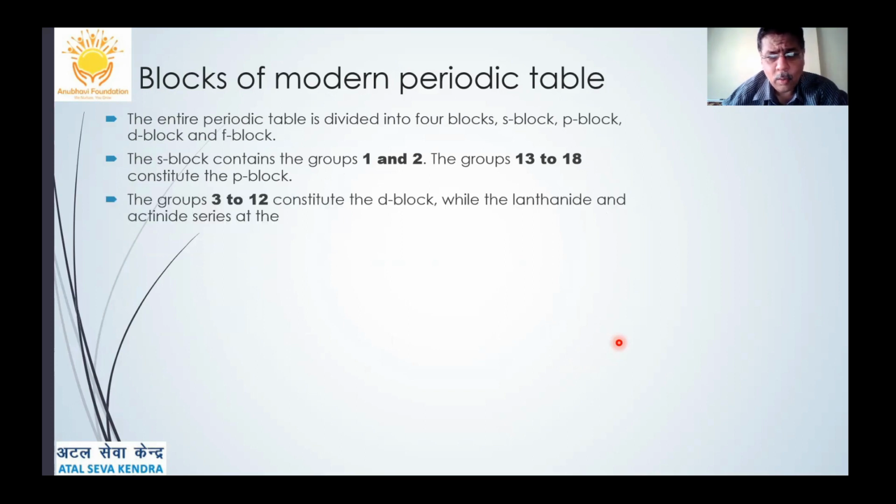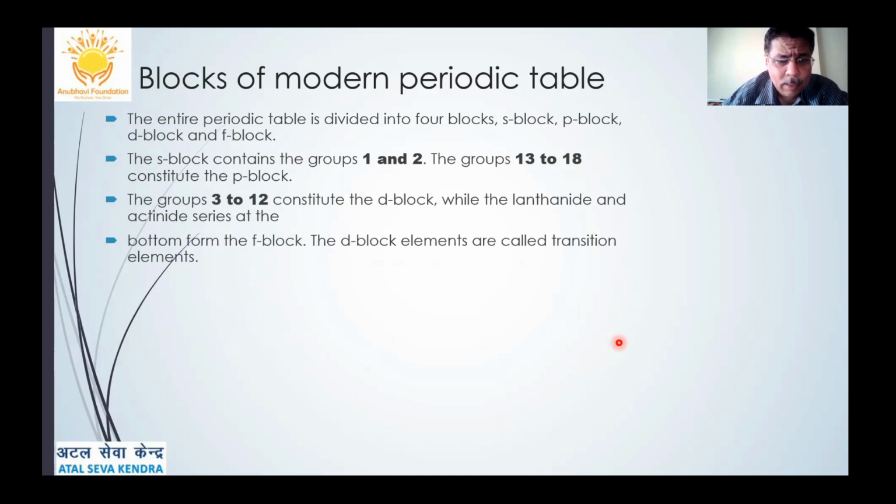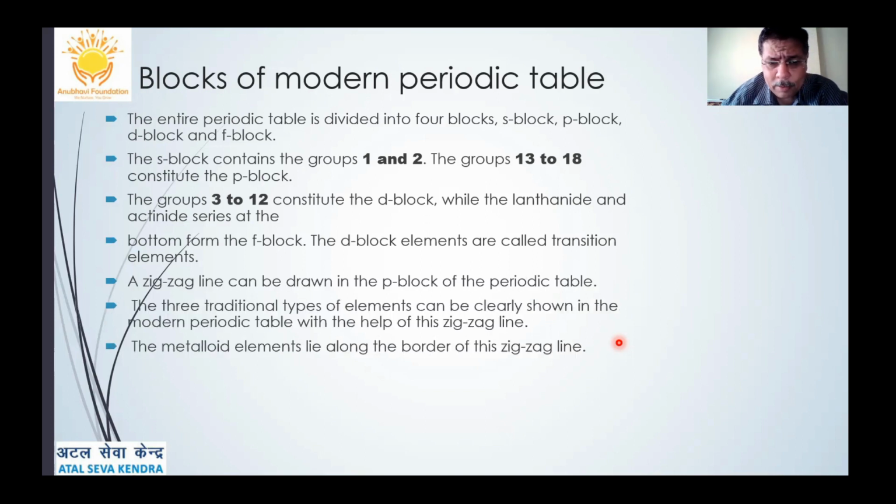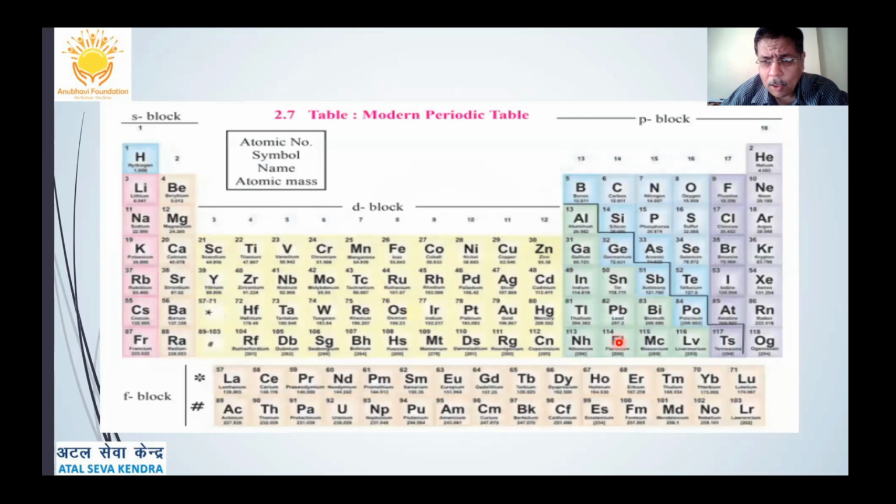Group 3 to 12 constitute the D block, while the lanthanide and the actinide series at the bottom form the F block elements. The D block elements are called transition elements. A zigzag line can be seen in the P block.